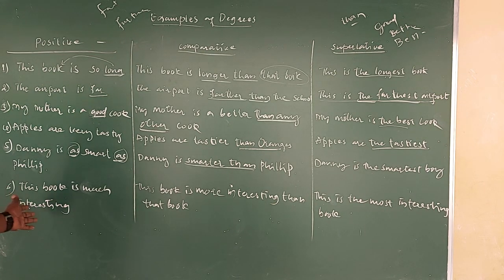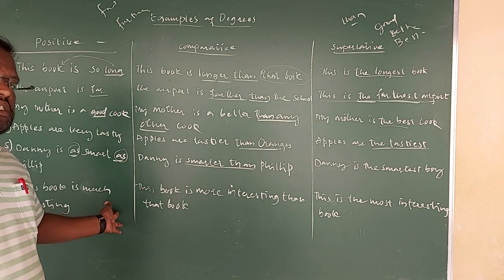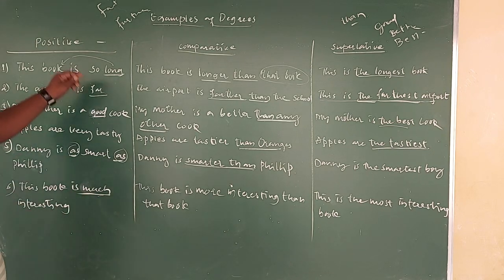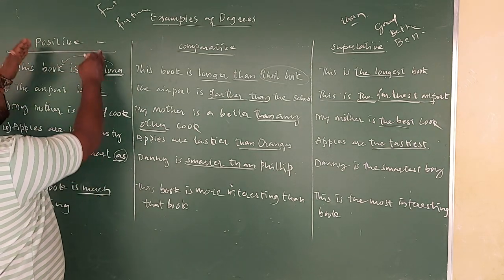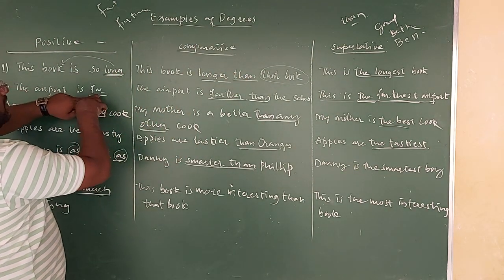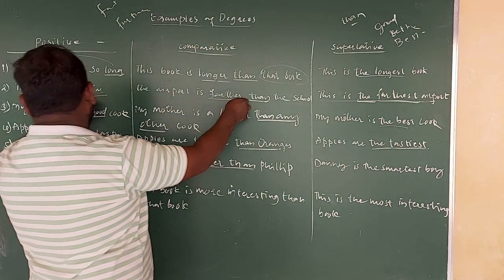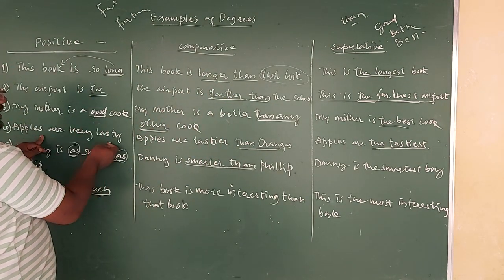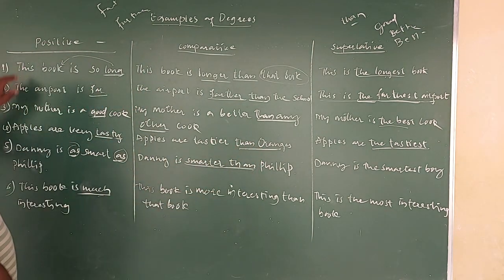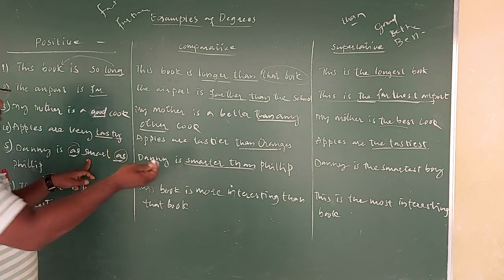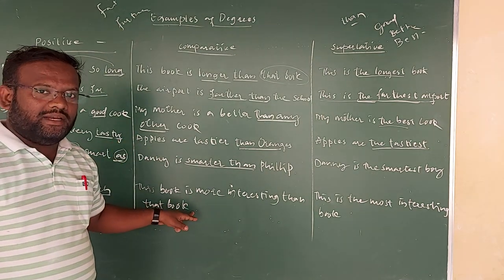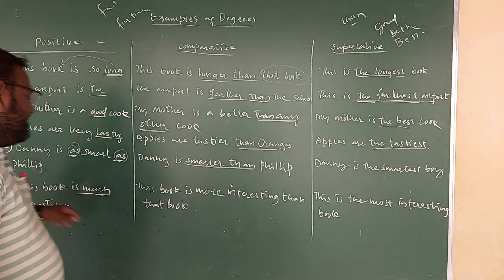This book is much interesting. Most of the students are getting confused here. So far you might be thinking that in positive degree if it is long, in comparative it will become longer. Then if it is far, in comparative it will become farther. If it is tasty, it will become tastier. If it is smart, it will become smarter. Then if it is much, do you think in comparative it will become mucher? Never. So how will it be?